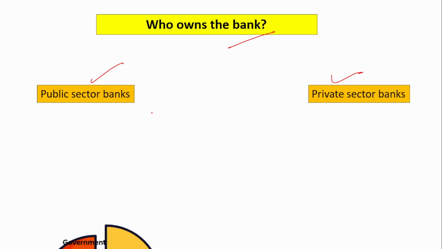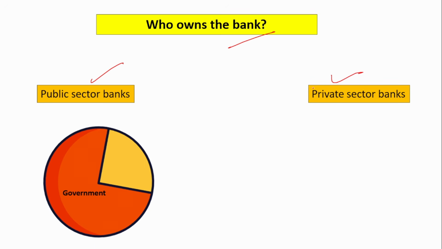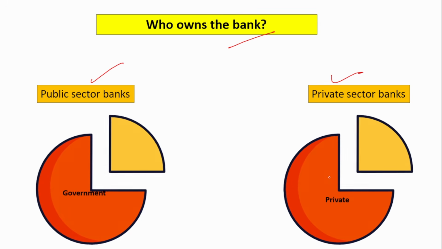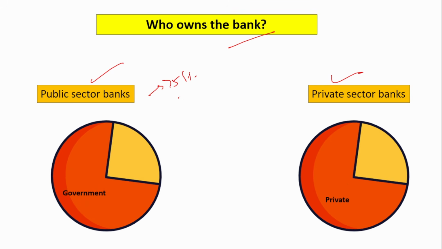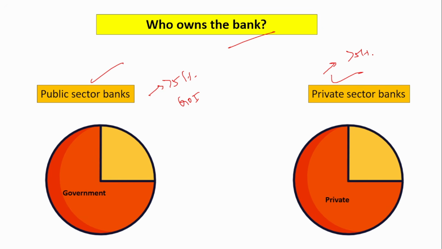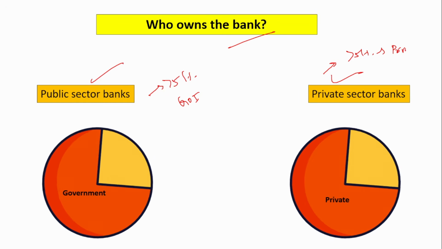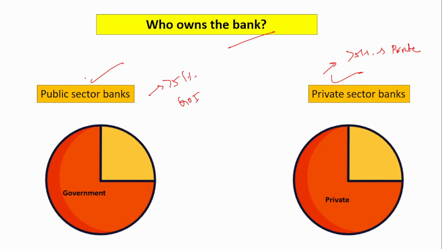From the name itself, you can find out that in the public sector bank, the major shareholder is the government, and in the private sector bank, the major shareholder is the private player. In public sector banks, more than 51% of the shares are held by the Government of India, and in private sector banks, more than 51% is held by private sector players.